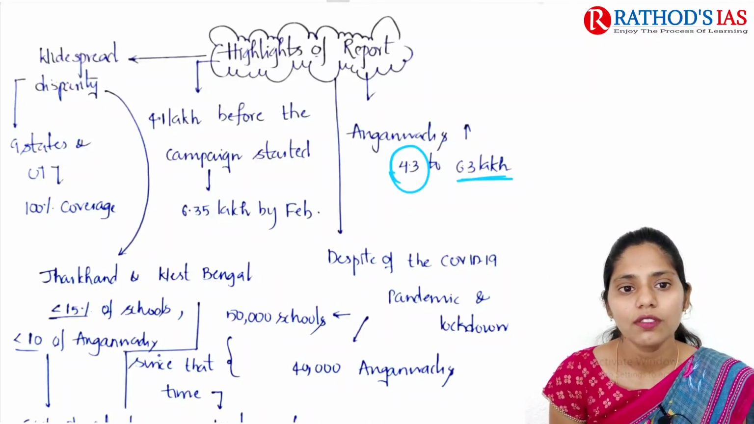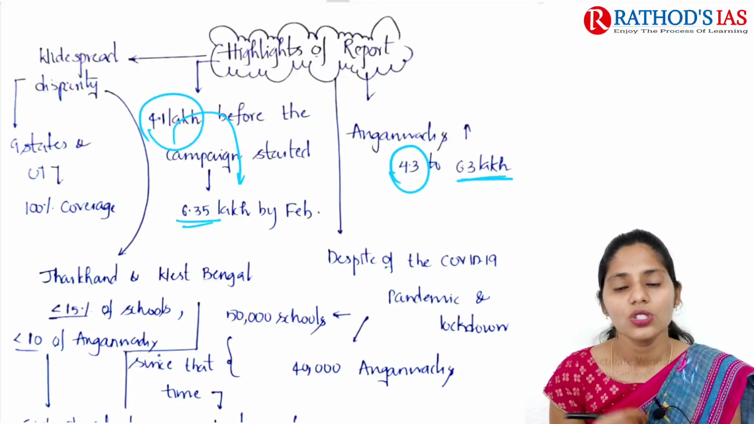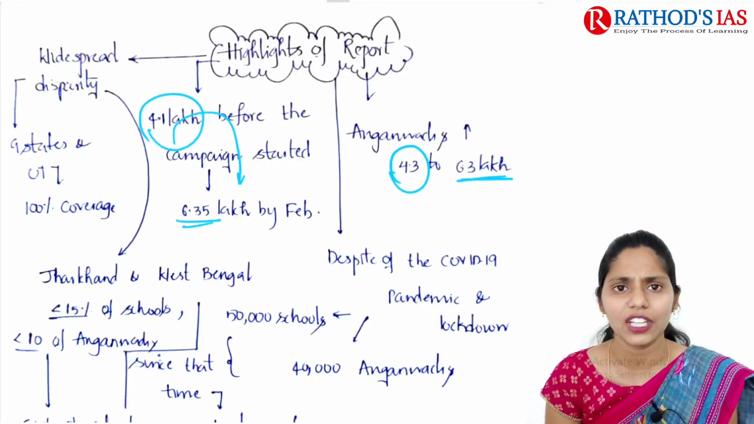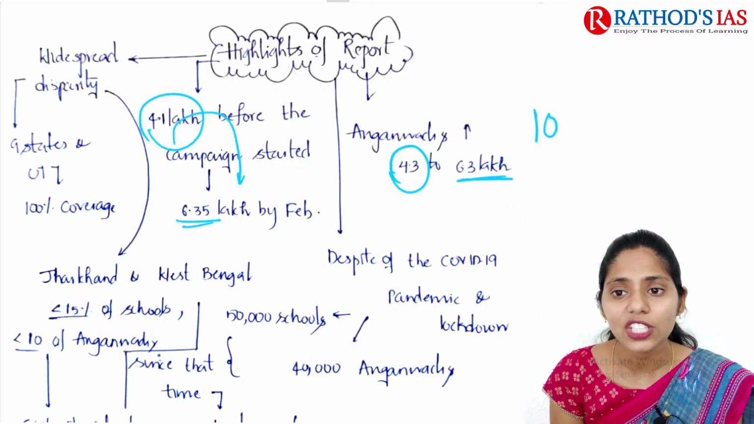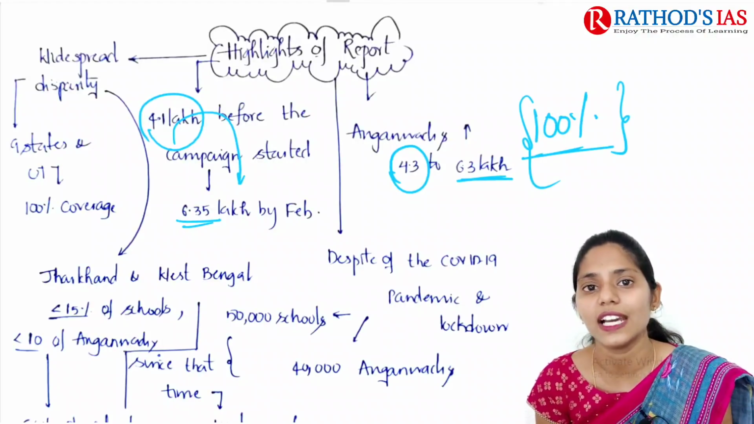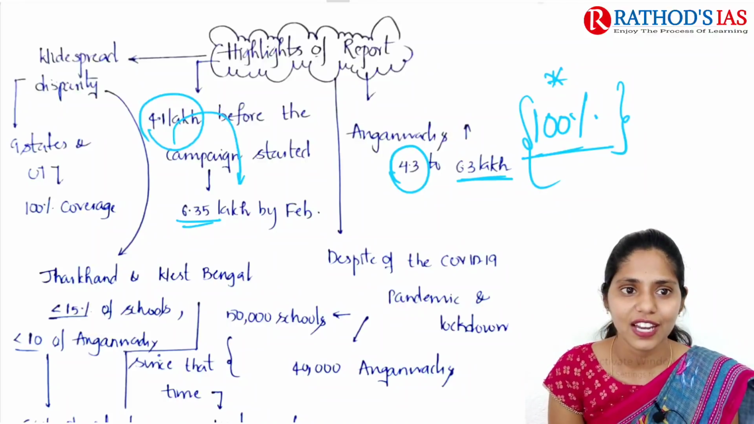And in schools, it increased from 4.1 lakh to 6.35 lakh. So despite the COVID-19 pandemic and lockdown, there is an increase in connections, but it didn't achieve 100% tap connections in government schools as well as Anganwadis. So this is one cause of concern.